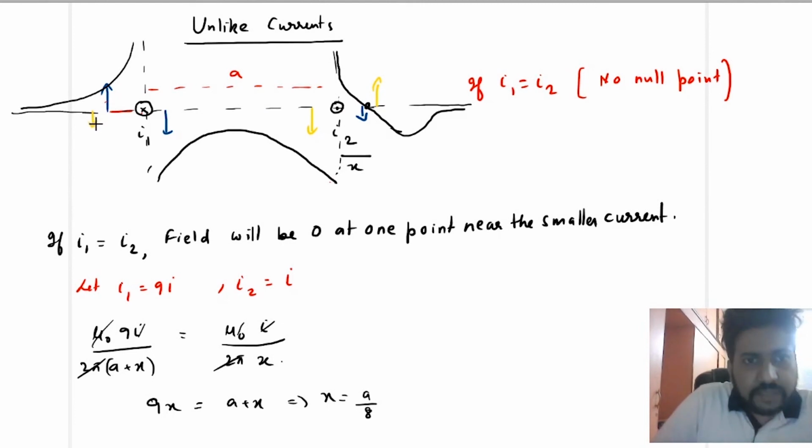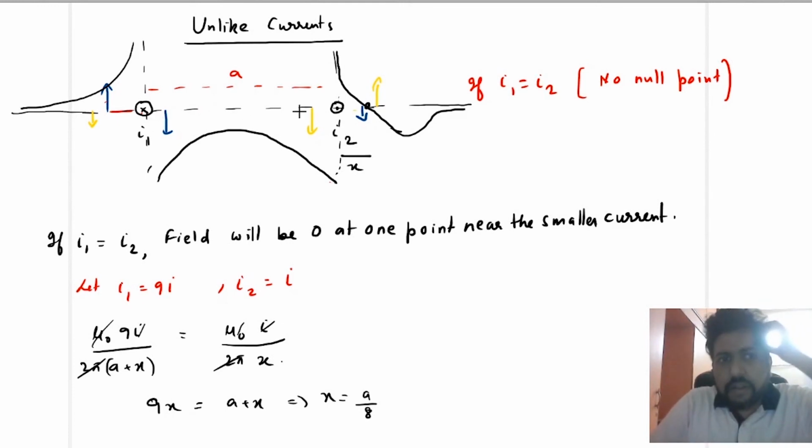Now you will see that between these two wires, there cannot be any point where the field is zero. Why can there not be any point where the field is zero? Because they are pointing in the same direction.